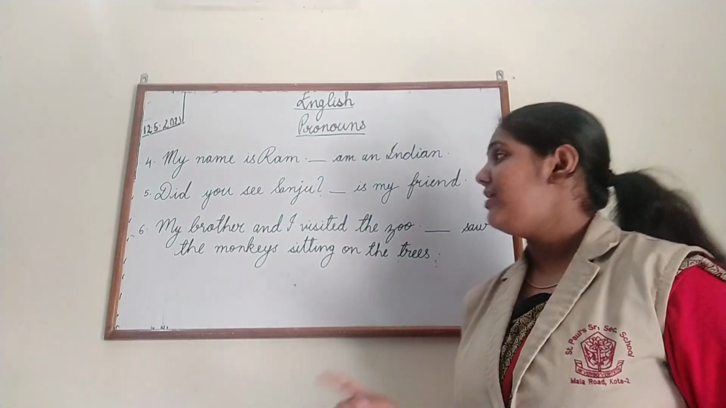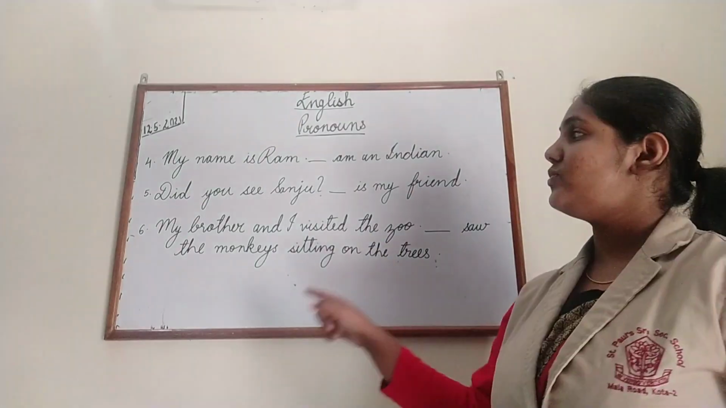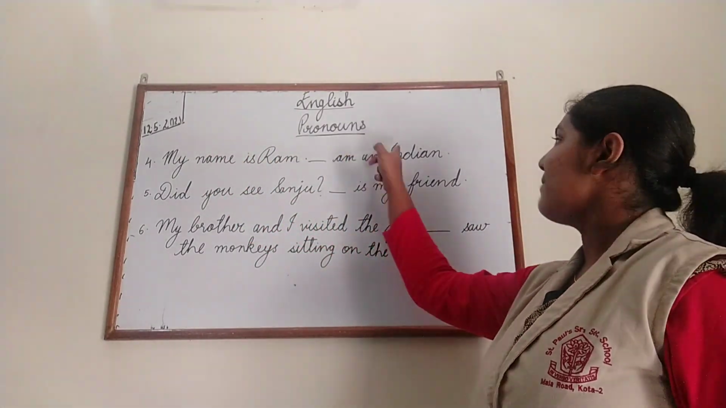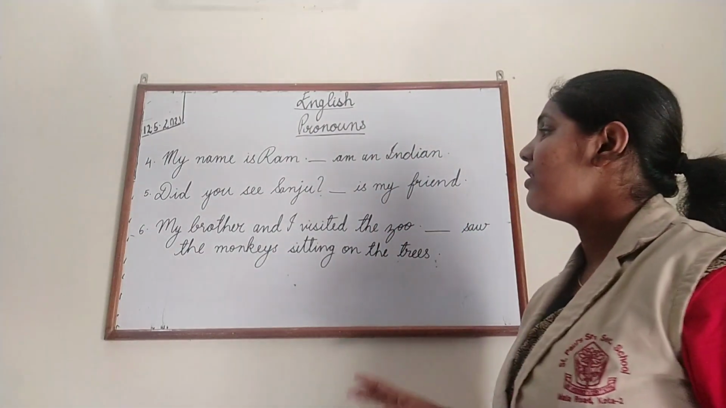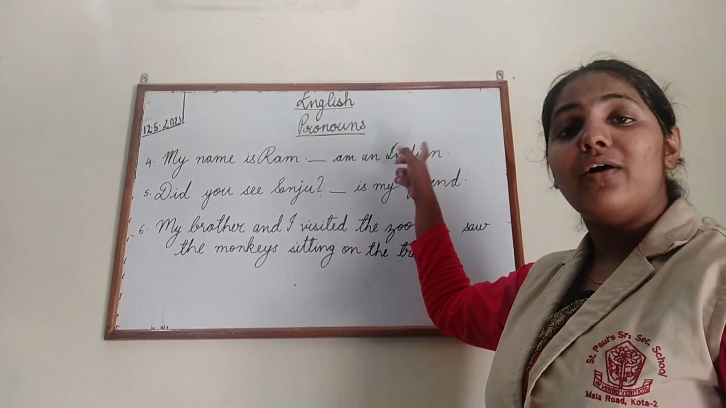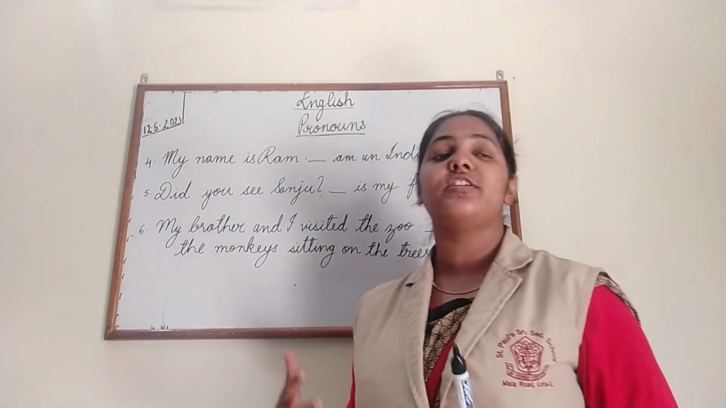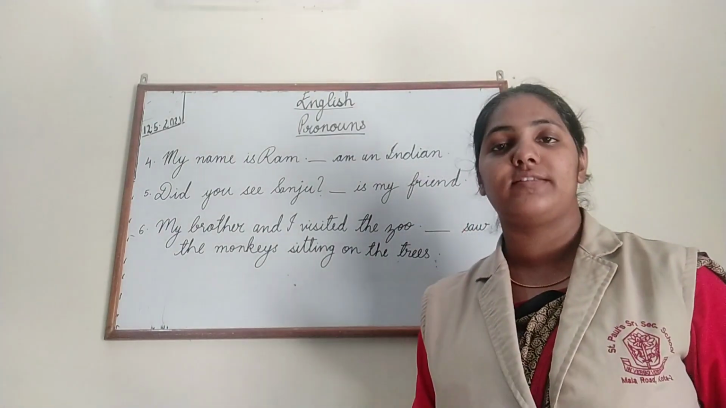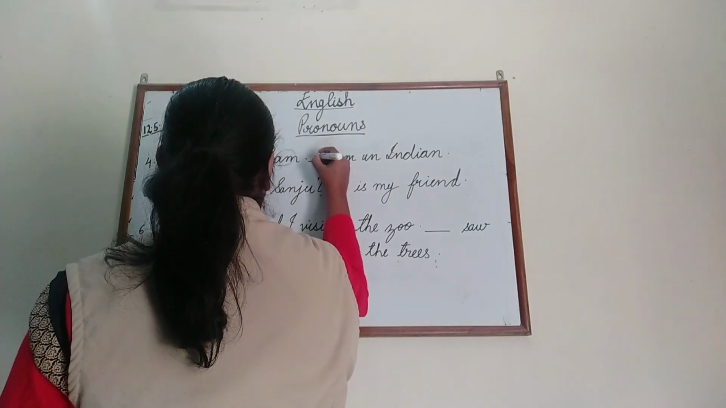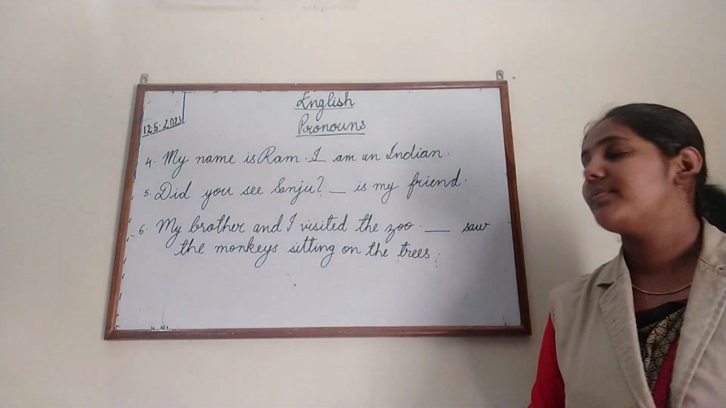Okay children, now we have another 3 sentences. First one, my name is Ram, Dash am an Indian. This is the 4th sentence. Now here the person is talking about himself. So what is the pronoun we use when a person is speaking about himself or herself? Yes, the pronoun is I. Write down I, children.